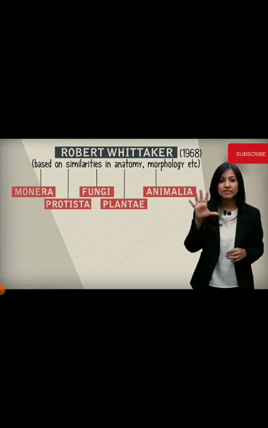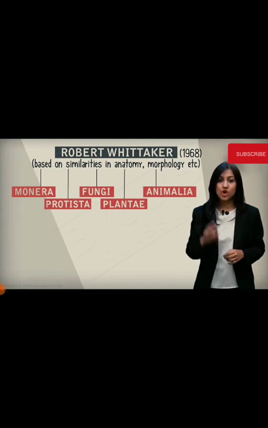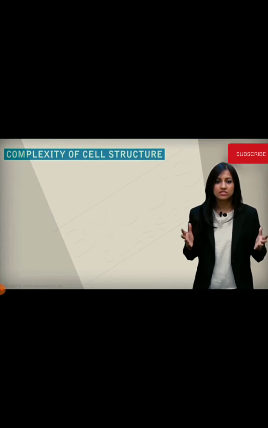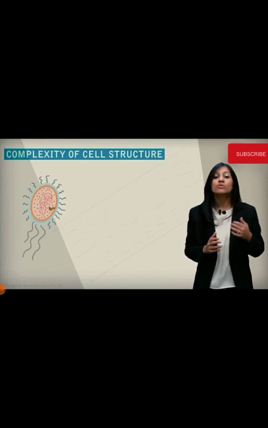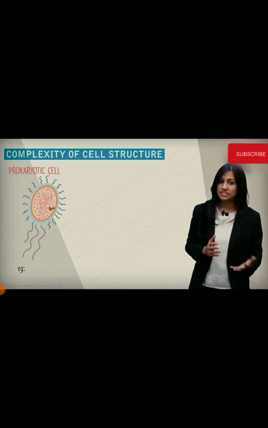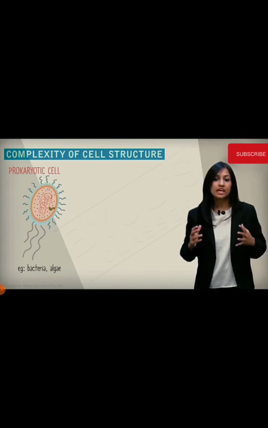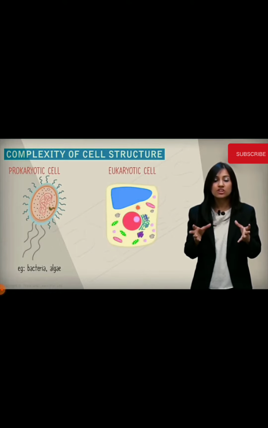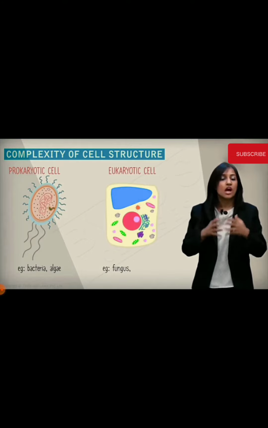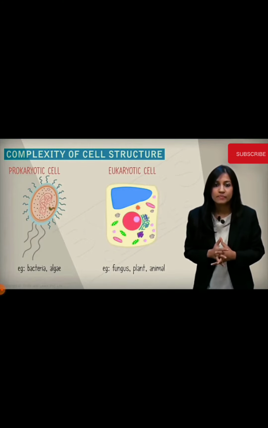Whittaker's 5 kingdom classification is based on 4 important factors. Number 1, how complex the cell structure is. So you have a simple primitive cell called a prokaryotic cell, as in the case of a bacteria and algae, and the second type of a cell called a eukaryotic cell, which has a complex structure like in a fungus, a plant, or an animal.